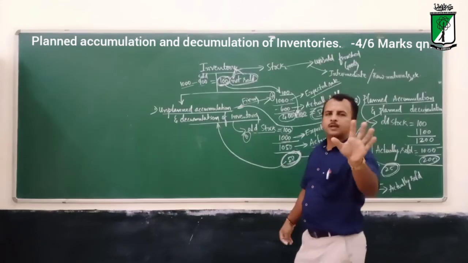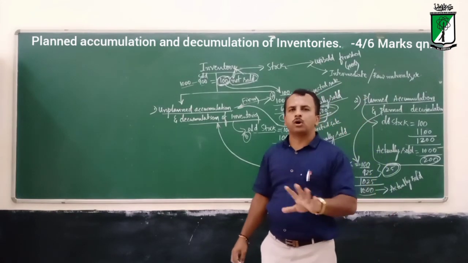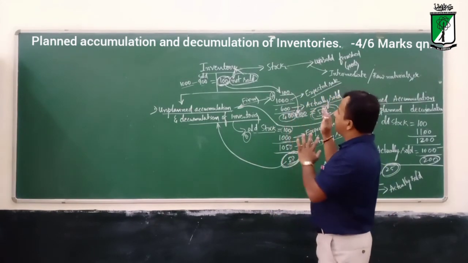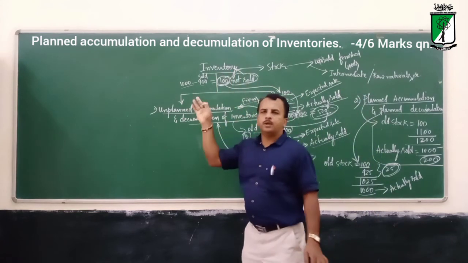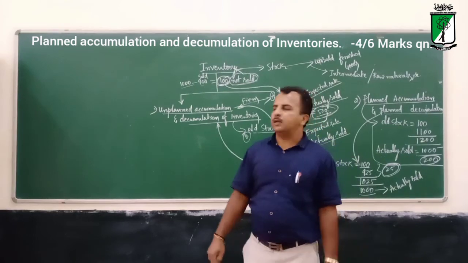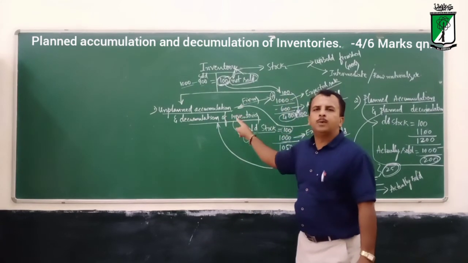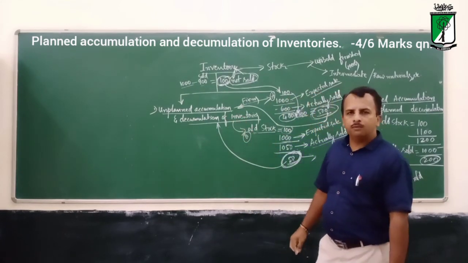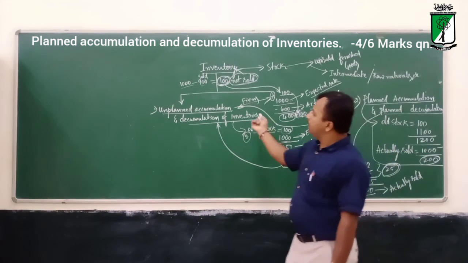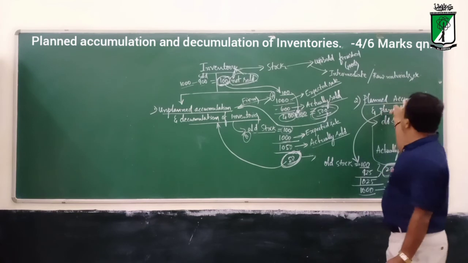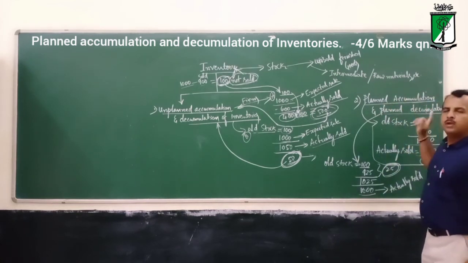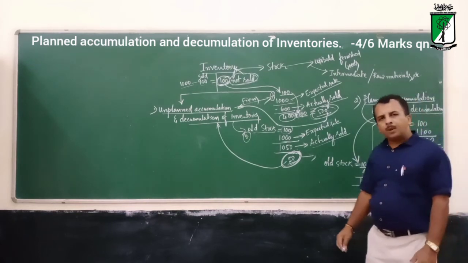So this has become inventory or stock. There are two types: unplanned accumulation and decumulation of inventories, and planned accumulation and decumulation of inventories.